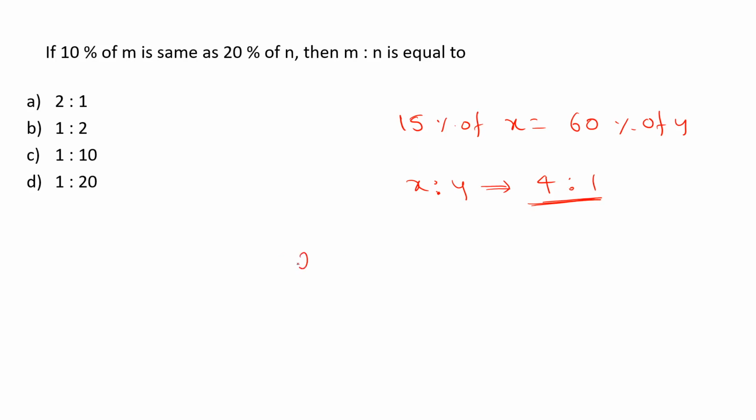Okay, if it is given that 20% of a is equal to 120% of b, then we should be able to give the ratio of a is to b as 6 is to 1 by looking at the information without pen and paper.